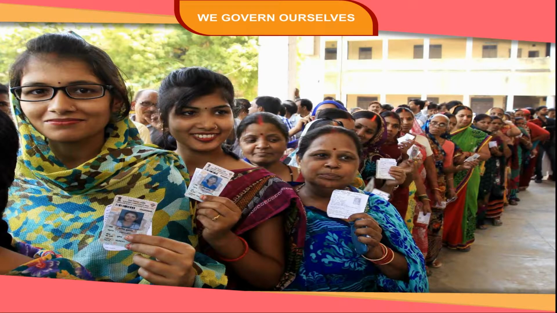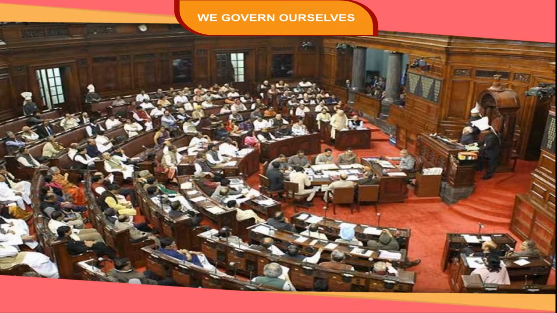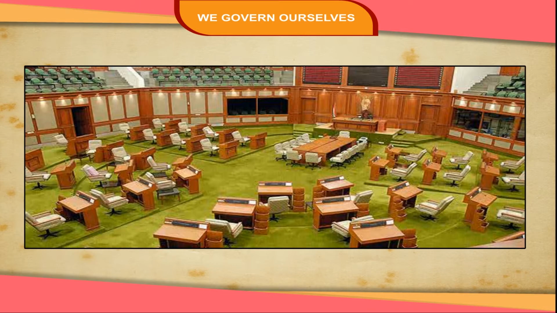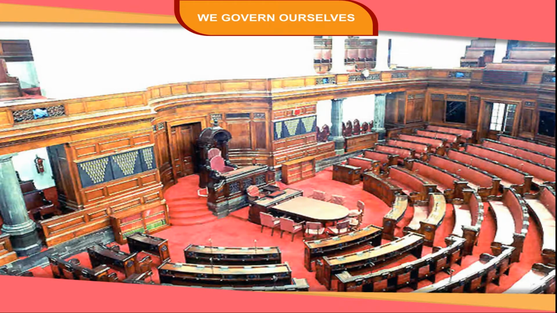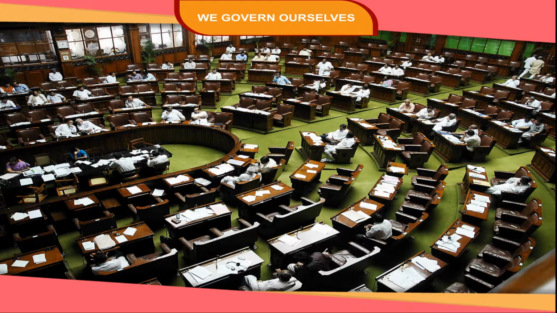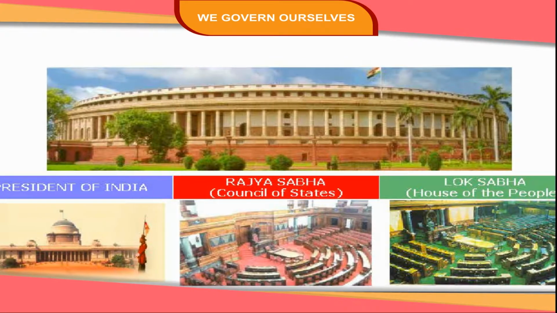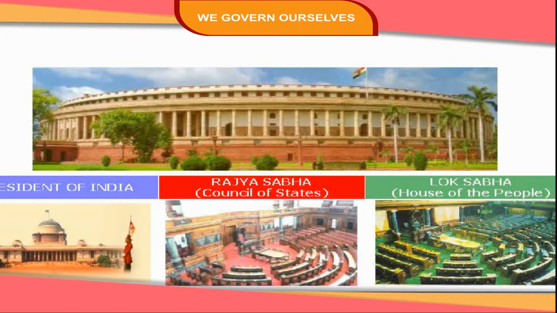Any Indian citizen who is 18 years old or above can cast his or her vote. Any Indian who is 25 years old or above can be a candidate for the Lok Sabha elections. The members of the Rajya Sabha are elected by the members of the state legislative assemblies. Some members of the Rajya Sabha are nominated by the President. Any citizen who is 30 years old or above can be a candidate for the Rajya Sabha elections. Each member of the Lok Sabha and the Rajya Sabha is called the Member of Parliament or the MP.